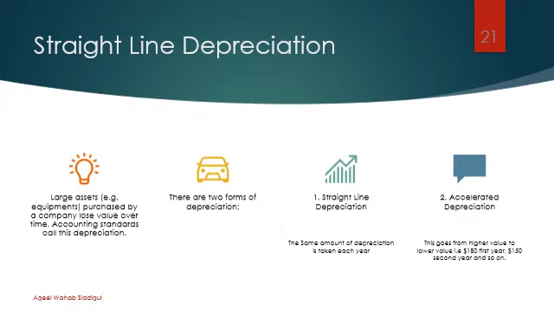Another thing you might see is straight line depreciation and accelerated depreciation. The same amount of depreciation is taken each year. That is called straight line depreciation. And in accelerated depreciation, this goes from the highest value to the lower value.